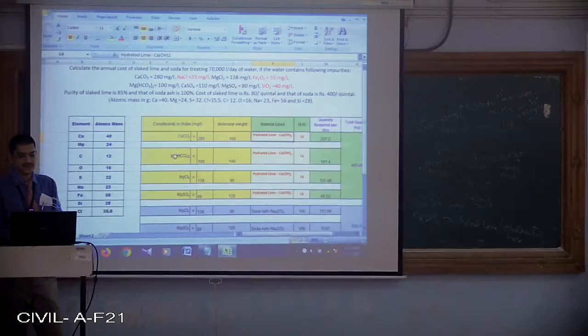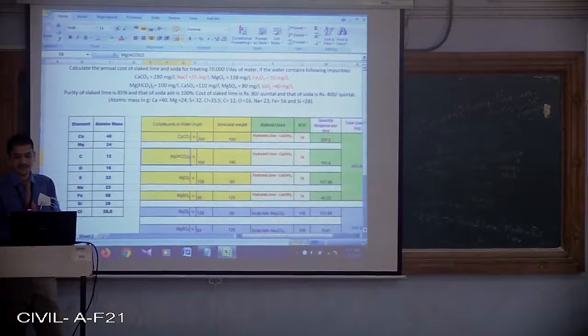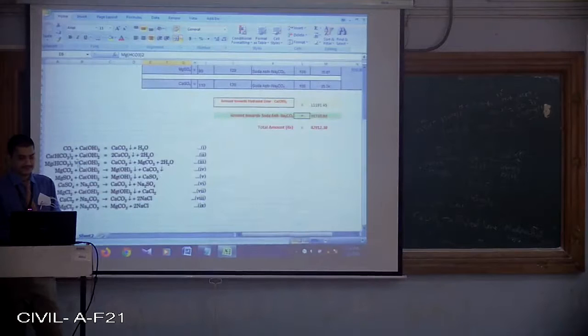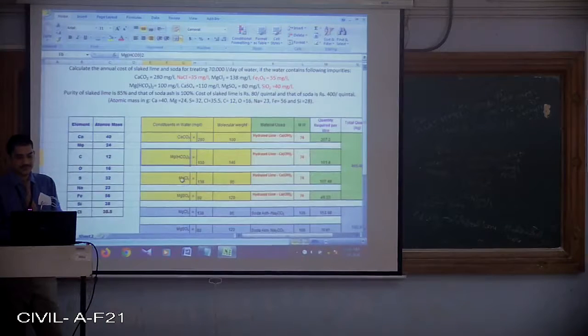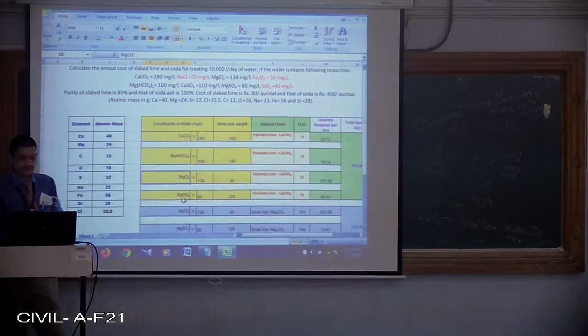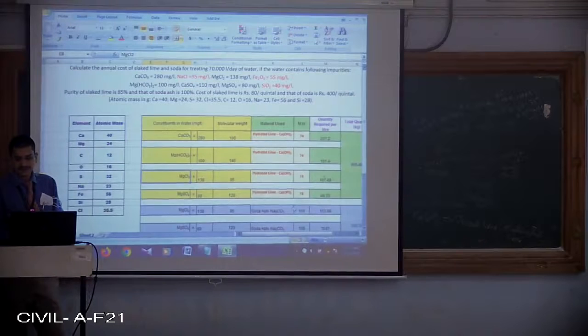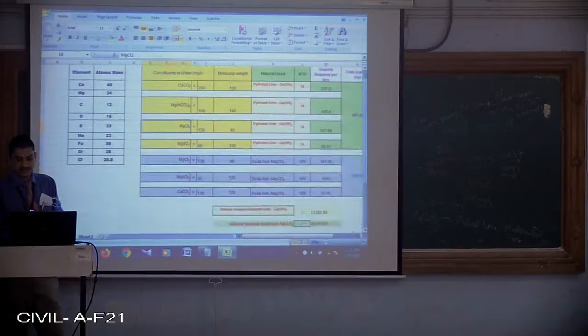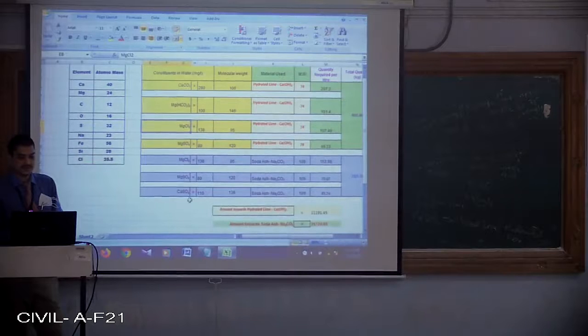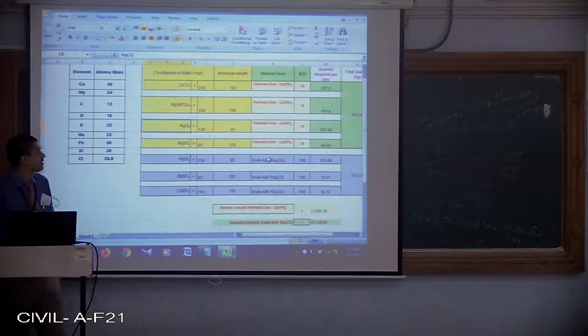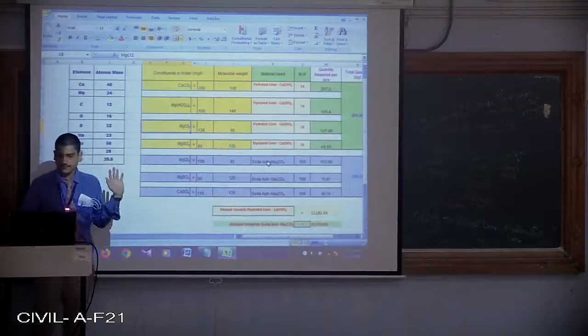So CaCO3 is removed by what? Hydrated lime. Mg(HCO3)2, as per the equation, is removed by what? Ca(OH)2 again, slaked lime. MgCl2 is removed by slaked lime. MgSO4 is removed by slaked lime. Again MgSO4, it is also removed by soda ash. I have considered both. MgCl2 and CaSO4, purely will be removed by soda ash.